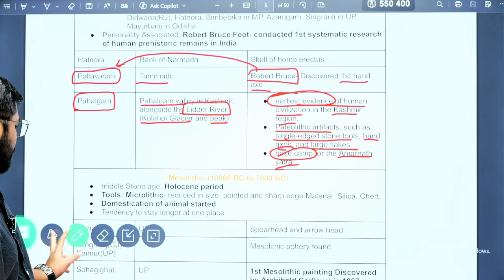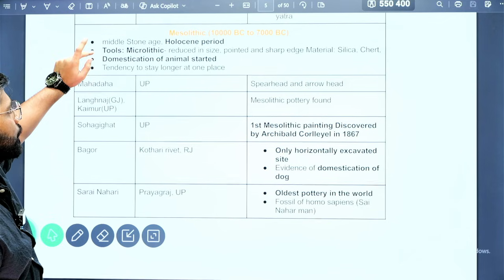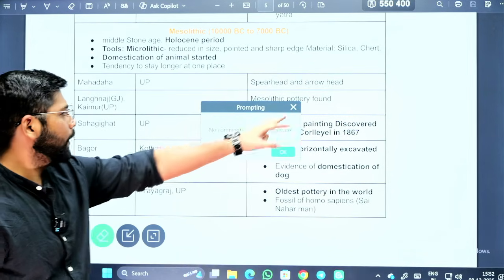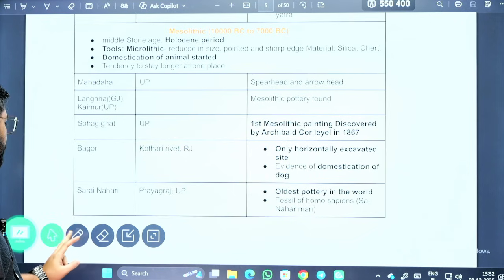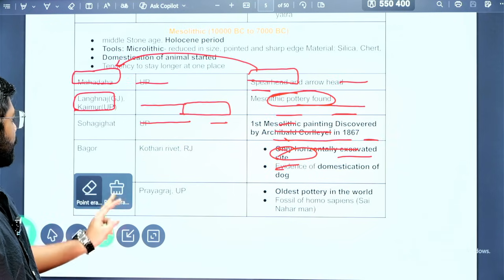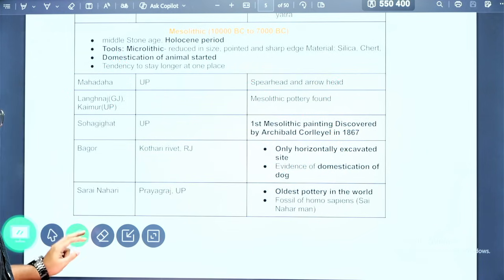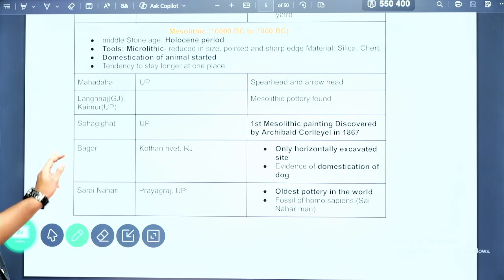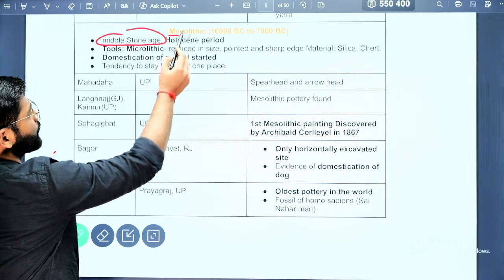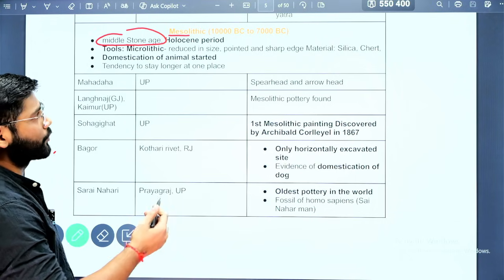So the next important phase of history is the Mesolithic. When it comes to the Mesolithic, the period is 10,000 BC to 7,000 BC. So this is the particular period. Now what is the important feature of the Mesolithic? It is called the Middle Stone Age. So Meso is nothing but referring to this Middle Stone Age itself.